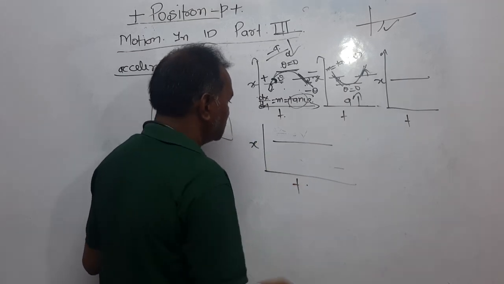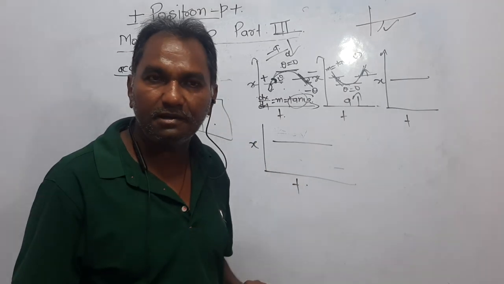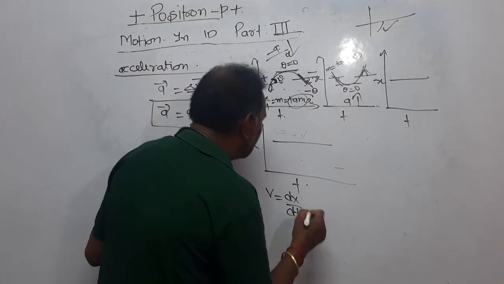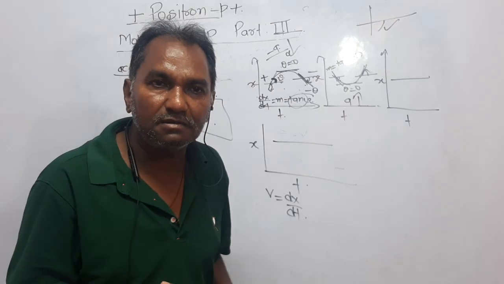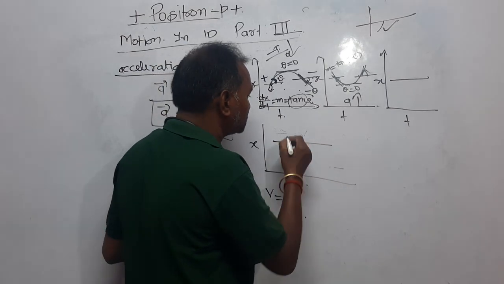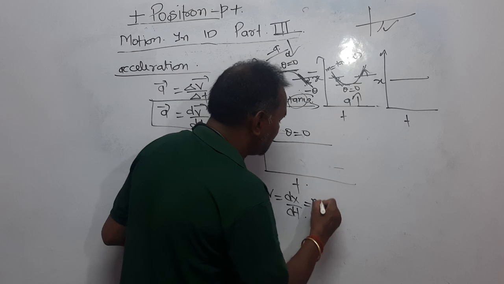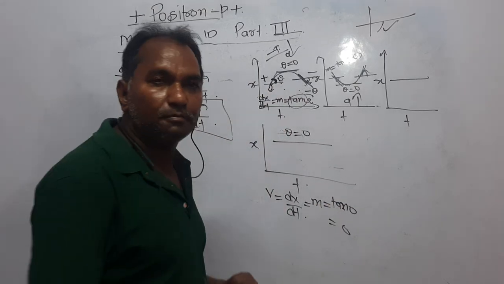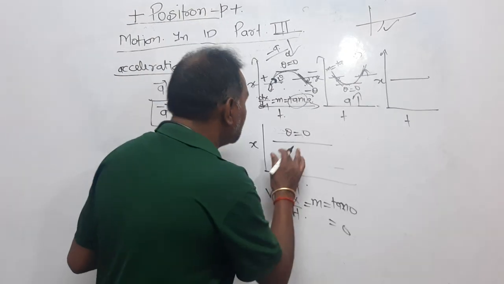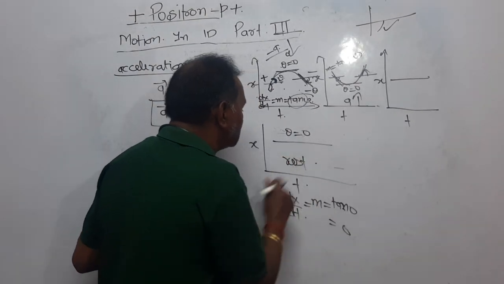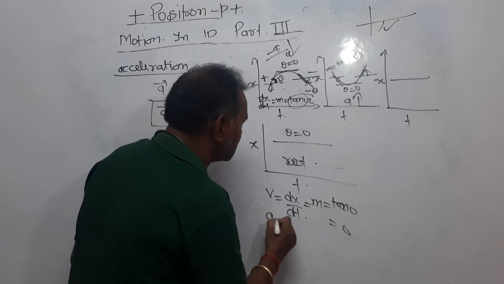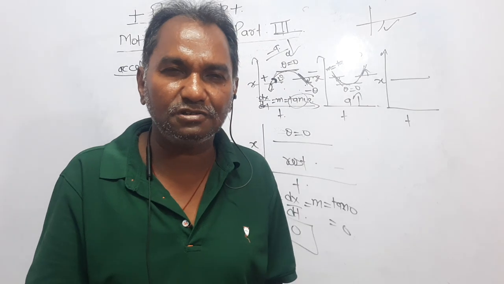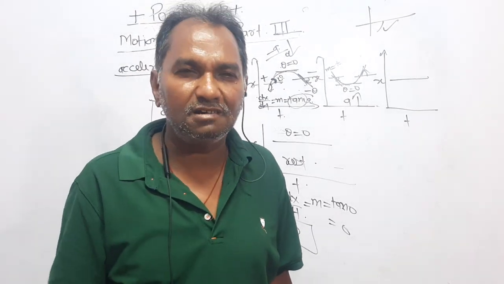Now dear students, you know, if the graph is between x and t, for the velocity we will consider what? dx upon dt. And dx upon dt is what? Slope of the graph. Slope of this graph is what? Theta equals 0. Or that is m equal to tan theta means tan 0, and tan 0 is 0. Now slope is 0 means velocity is 0, means it is at rest. And if velocity is 0, then acceleration is equal to 0 also, because acceleration is the rate of change of velocity. If velocity is 0, then acceleration is 0.